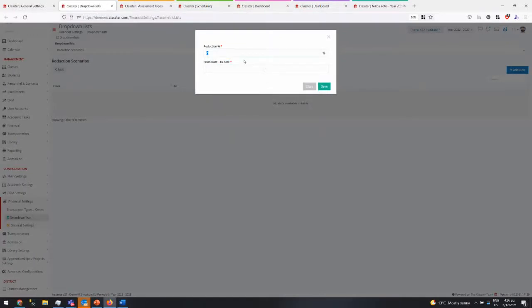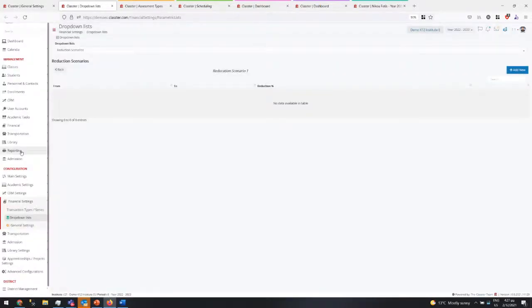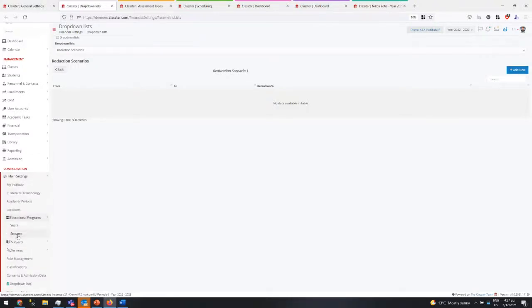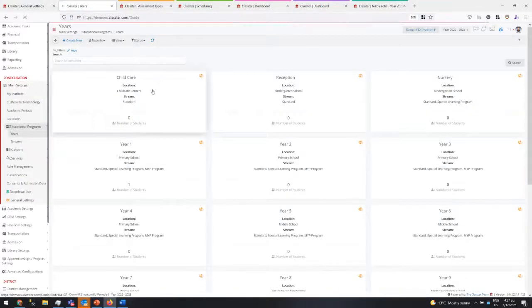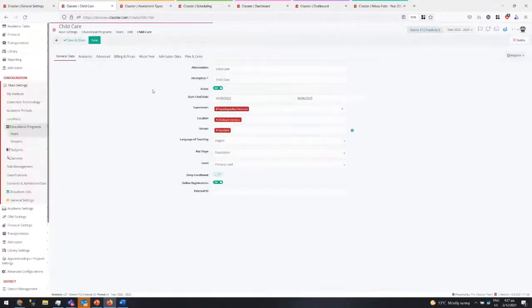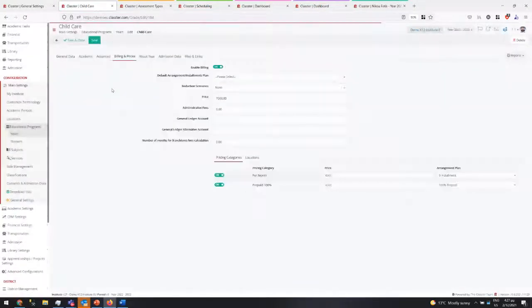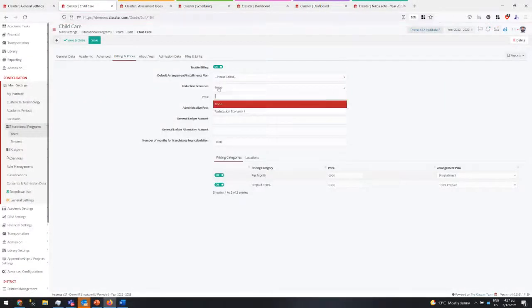So you say from the 1st to the 10th of September, no reduction. 10th to 20th, 1%. 20th to 30th, 1.5%, and so on, until you reach May, which is 100% reduction. So you create these scenarios, and those scenarios are then added into the years as properties, and then they will be used in the calculation of the reduction in the billing plans.